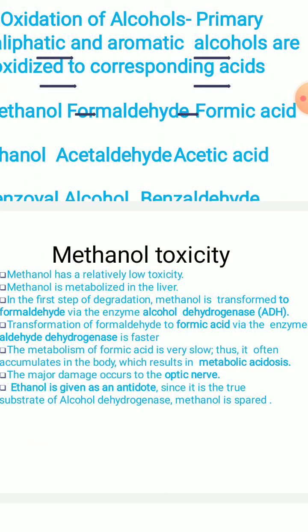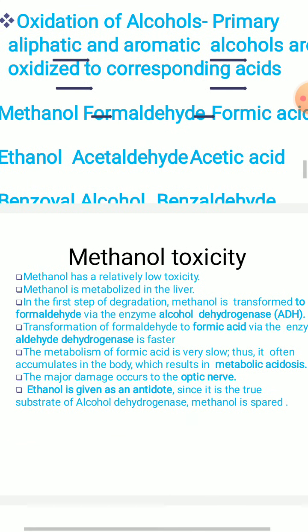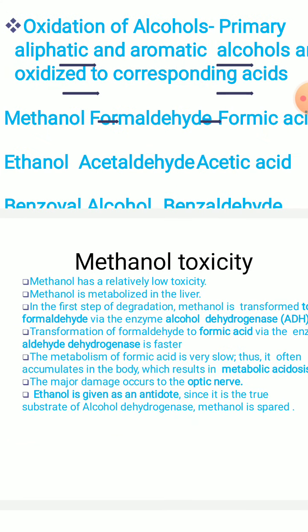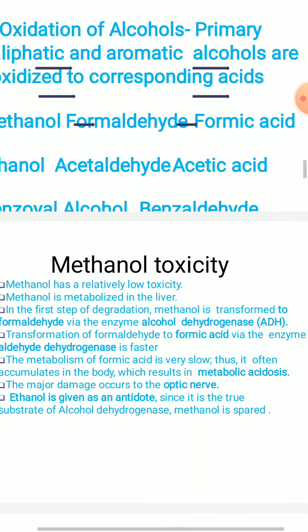Then formaldehyde is transformed to formic acid by the enzyme aldehyde dehydrogenase, which is a very fast reaction. But the metabolism of this formic acid is very slow.